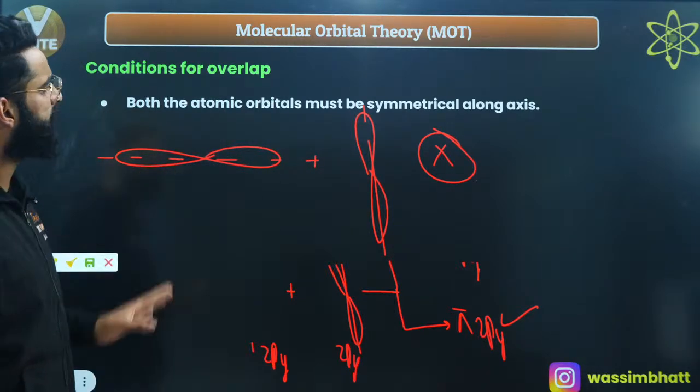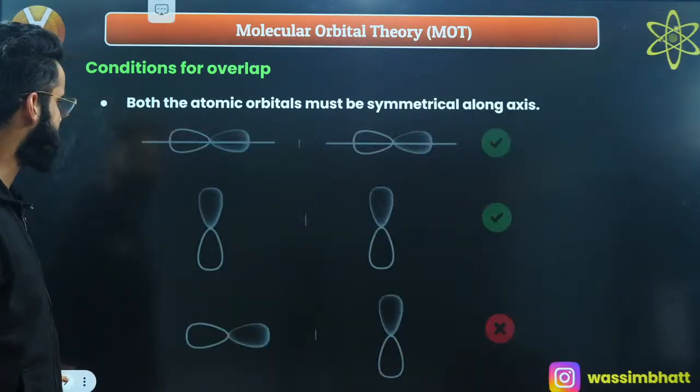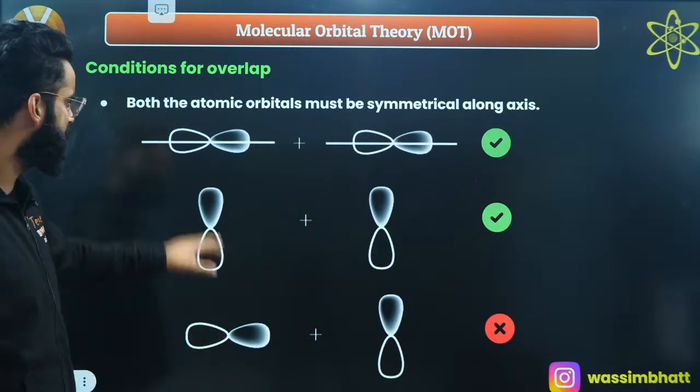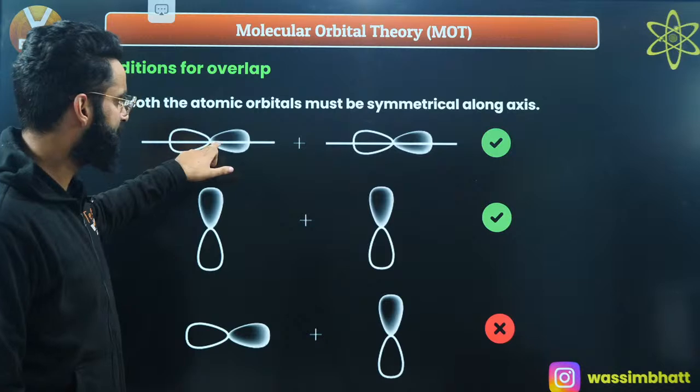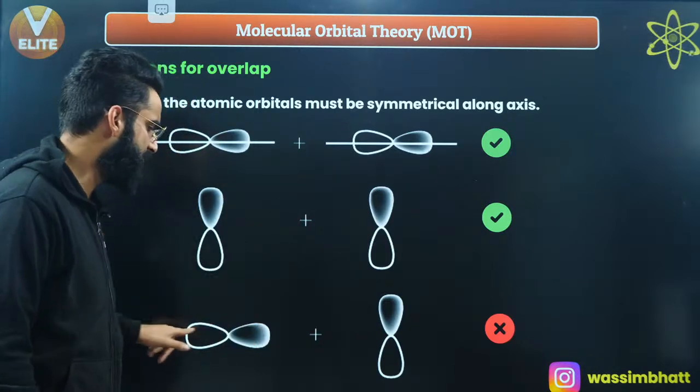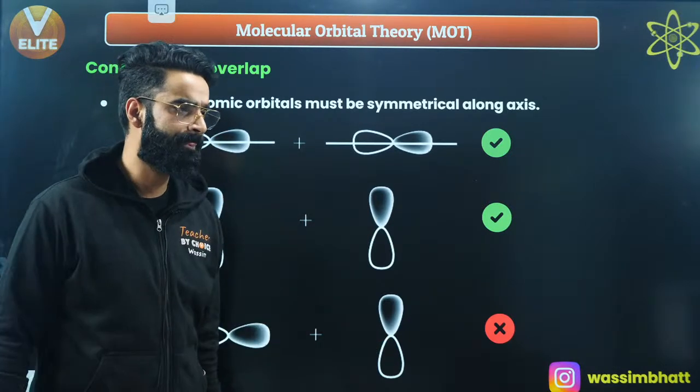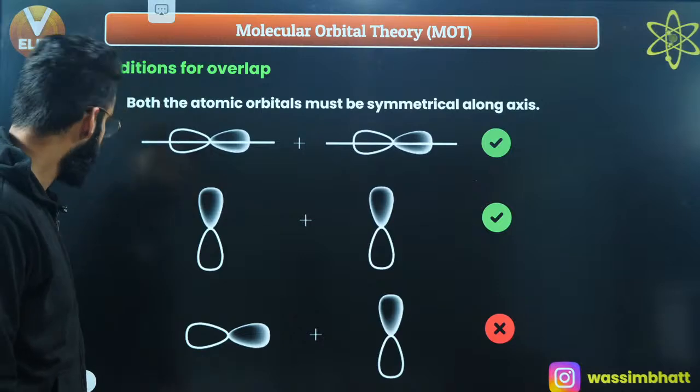So both the atomic orbitals must be symmetrical along the axis. And this is the case which I've shown already. This is the axial overlap, this is the parallel overlap, and over here no overlap is going to happen. Yeah, as simple as that, correct?